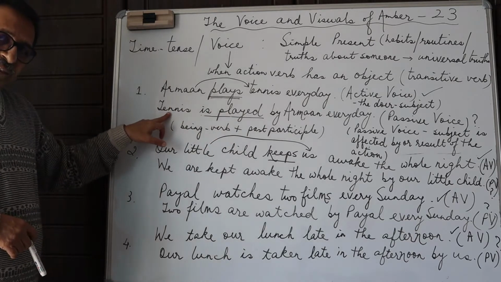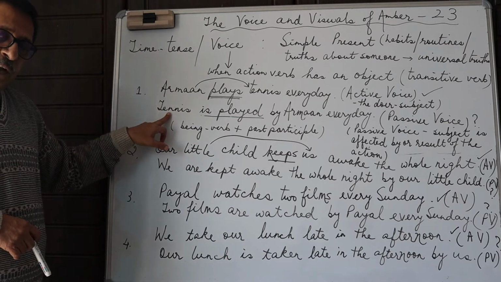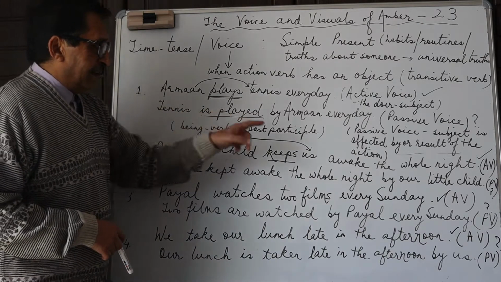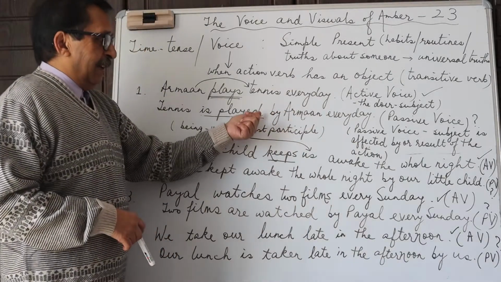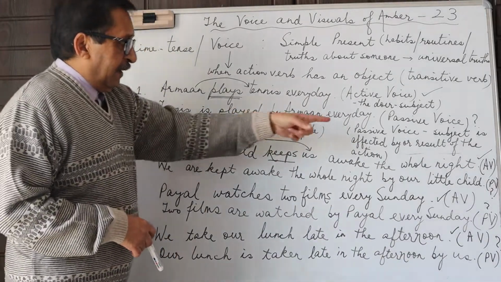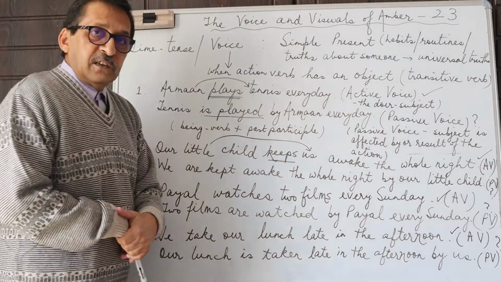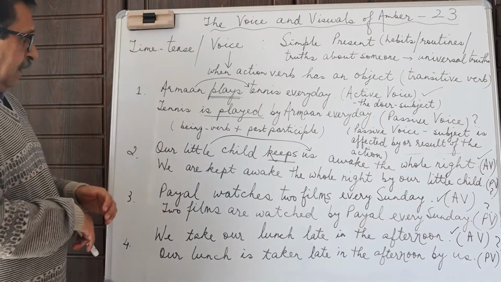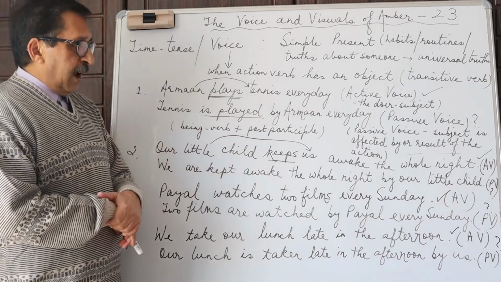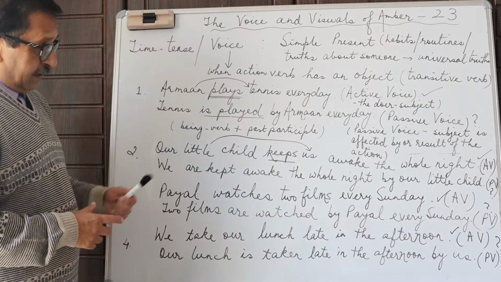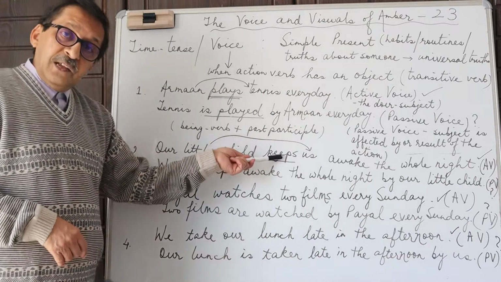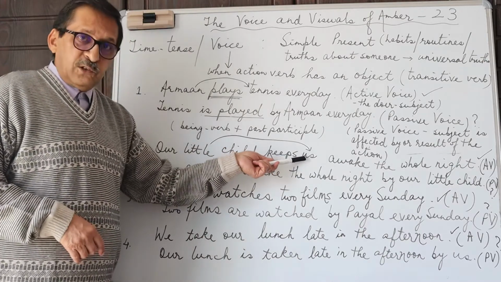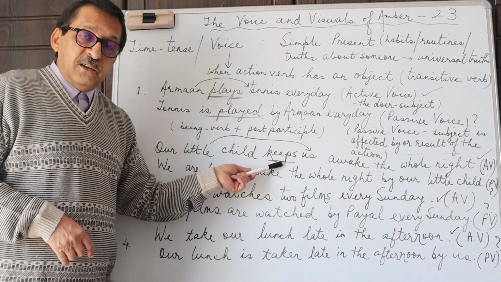And the subject of the sentence is no longer active, or no longer the doer. What was earlier the object has become the subject, that it is affected by, or it is the result of, the action. Let's take another example. Our little child keeps us awake the whole night. It's in the active state because the action verb is keeps. Who? Us. That means it has an object, which means it is a transitive verb.